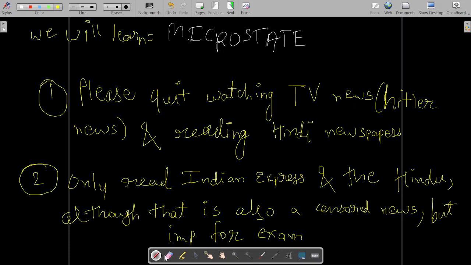Okay. So before moving on to our next topic of statistical physics, which is microstate, first of all, just read these two things which are written on the board. Please quit watching TV news and reading Hindi newspapers. First of all, quit watching TV news and quit reading Hindi newspapers. Only read Indian Express and The Hindu, although that is also censored news. Many of the news are censored in it. It is controlled by the government. But still it is important for the exam.